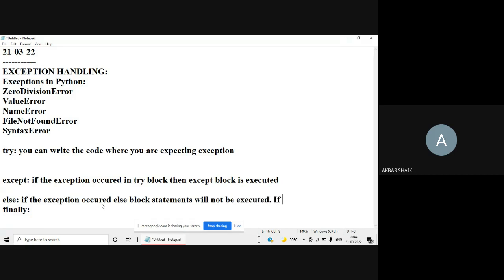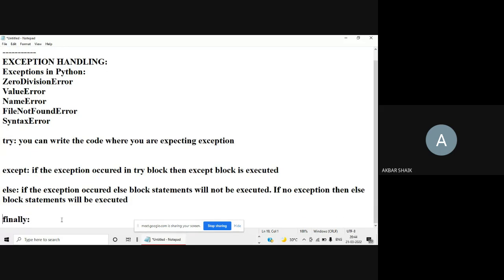If no exception, then the else block statements will be executed. I think it is clear regarding the except block and else block.